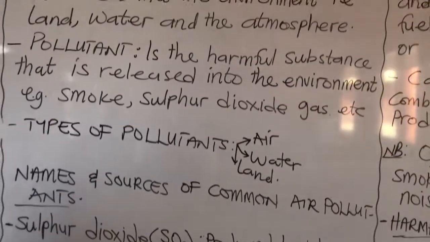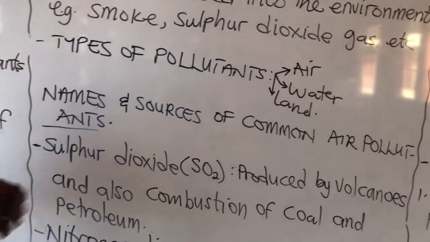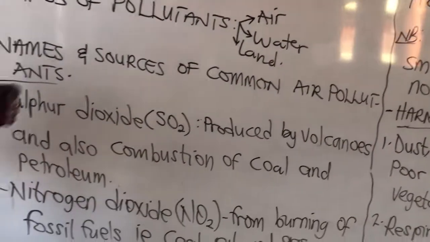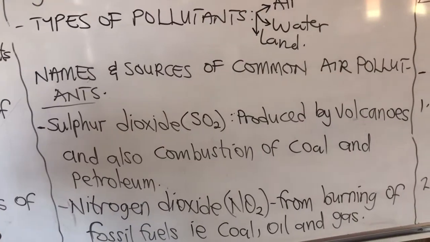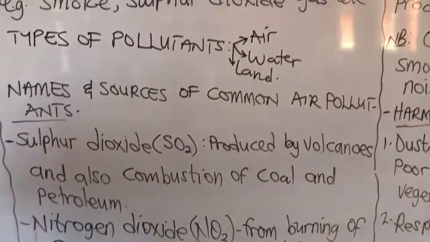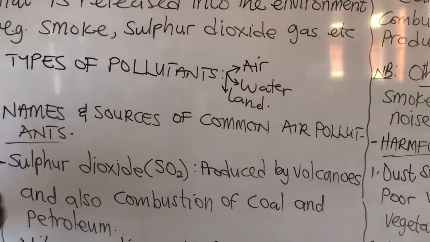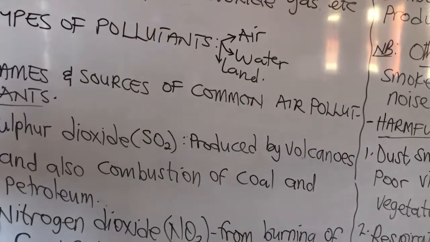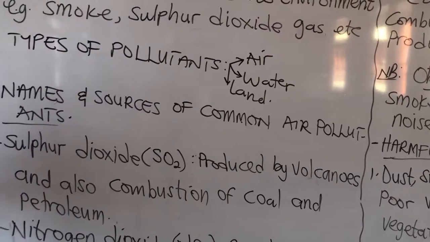Now we have types of pollutants, or types of materials which, when released into the land, can affect the land, or when released into the air, can affect the air that we breathe. When released into water, they can also affect our water bodies.